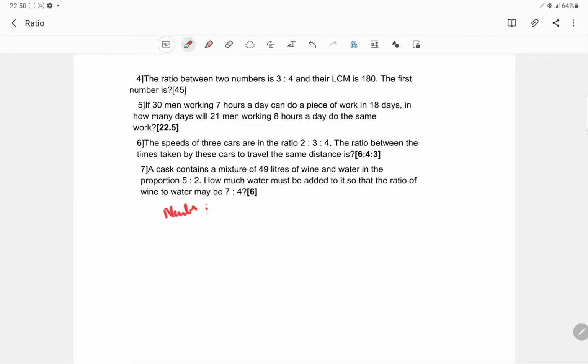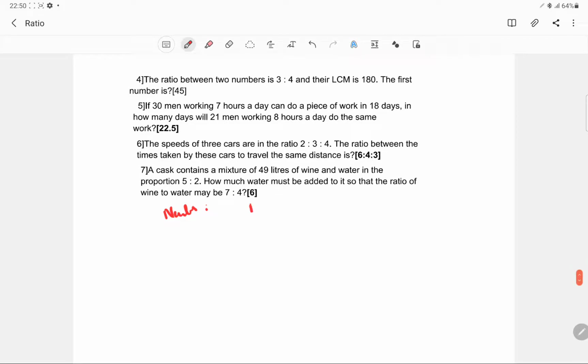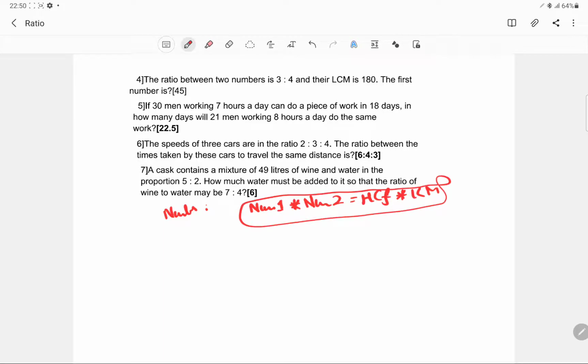So if we are given two numbers and we are given the LCM, then the first thing that should strike us is that number 1 into number 2 is always equal to HCF into LCM. Okay, so number 1 into number 2 is always equal to HCF into the LCM.